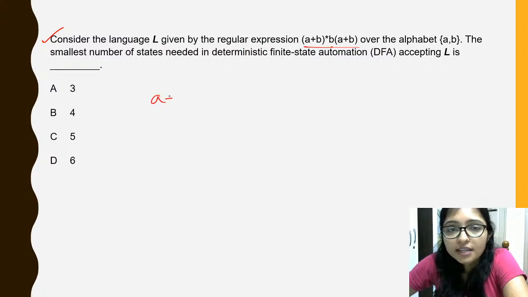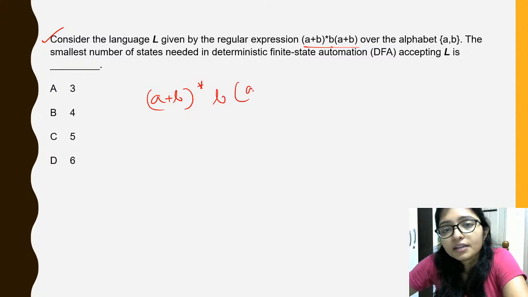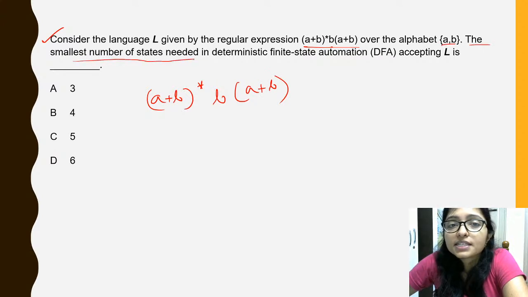Try to think. There was A plus B star, then after that B and A plus B. And over the alphabet A, B, what is the smallest number of states needed in a deterministic finite state automata, DFA?